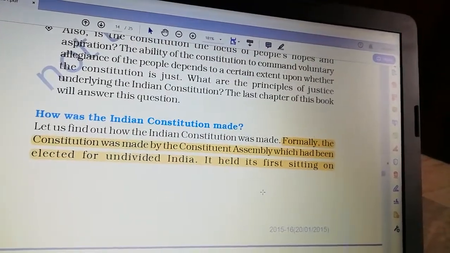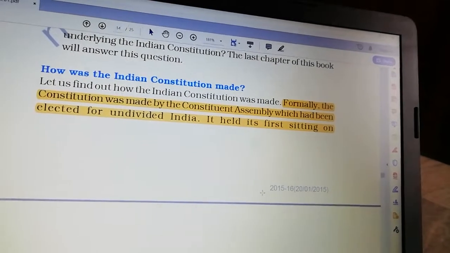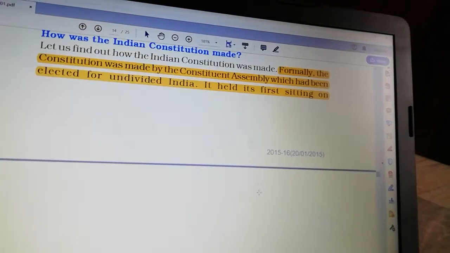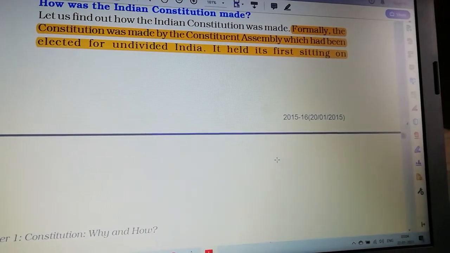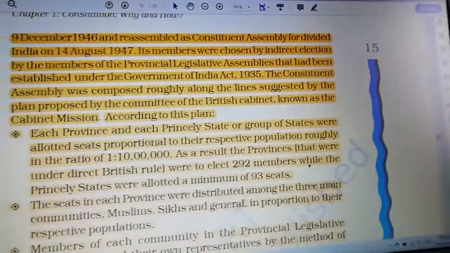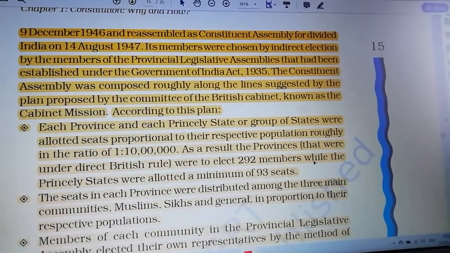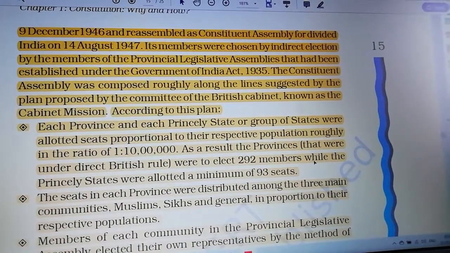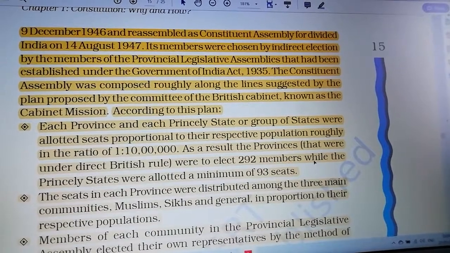And you can see how the Indian Constitution was made. We have to know this. Formally, the constitution was made by the Constituent Assembly, which had been elected for undivided India. It held its first sitting on 9th December 1946 and reassembled as the Constituent Assembly for divided India on 14th August 1947.